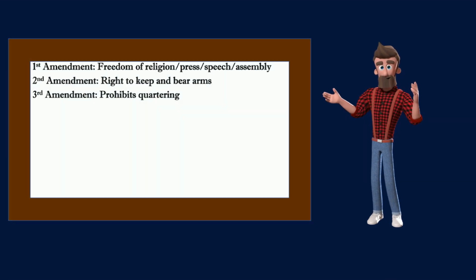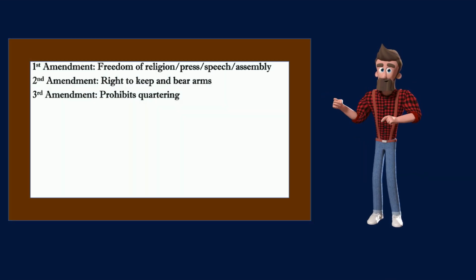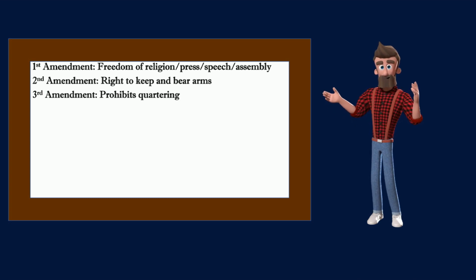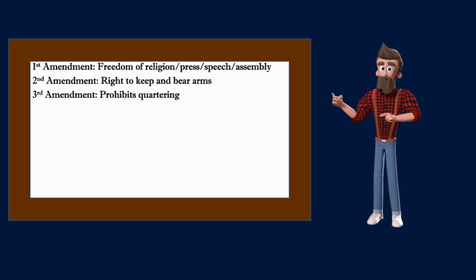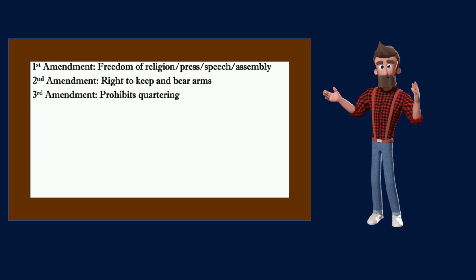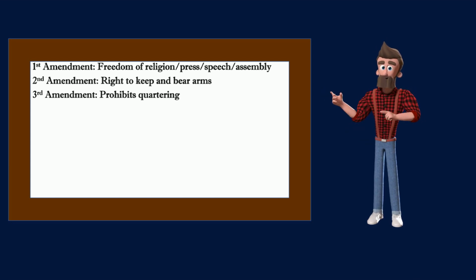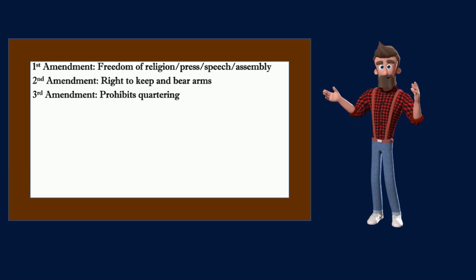The Third Amendment, which grew out of grievances from actions from the British soldiers, states, "No soldier shall, in time of peace, be quartered in any house, without the consent of the owner, nor in time of war, but in a manner to be prescribed by law."